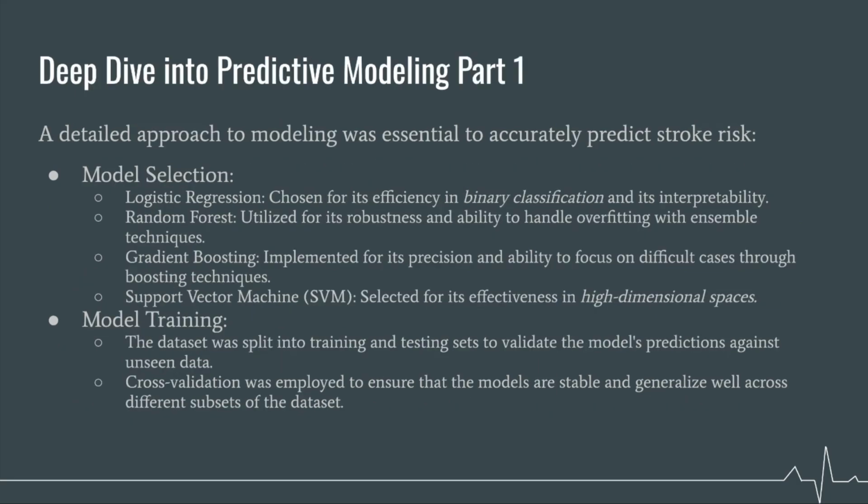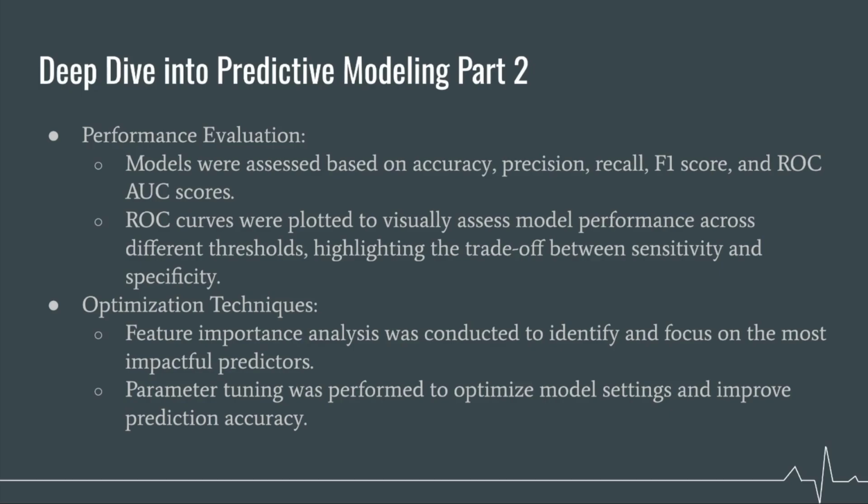In the modeling phase, I employed various techniques, including logistic regression and machine learning methods like random forest and gradient boosting, to handle the complexity of stroke prediction. The four types of models that we are going to be implementing are logistic regression, random forest, gradient boosting, and support vector machine.